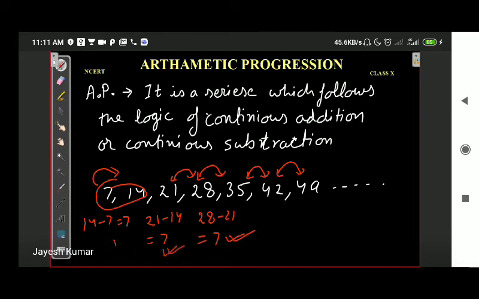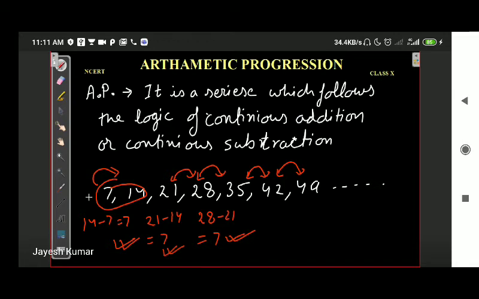The subtraction is always constant. Okay, so AP can be further defined as arithmetic progression. Sorry, arithmetic progression is a series in which subtraction of adjacent terms is always constant.